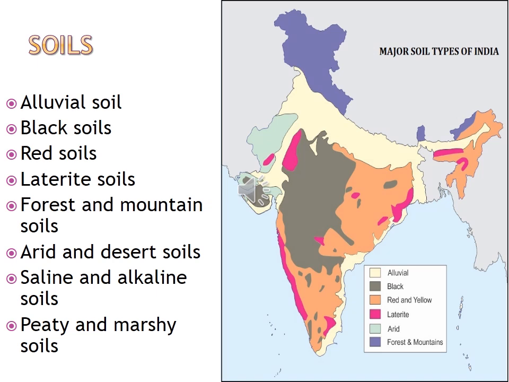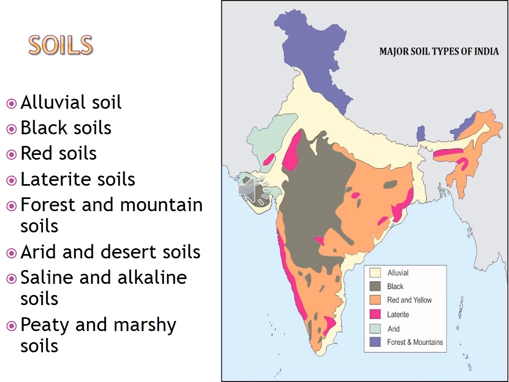Alluvial soil, black soil, red soil, then laterite soil are the most widely seen. Then forest and mountain soil is also important. You can see a chart on page number 154, where they mention the percentage of soil, the distribution of soil in India. It is a very important question, so read this question well.